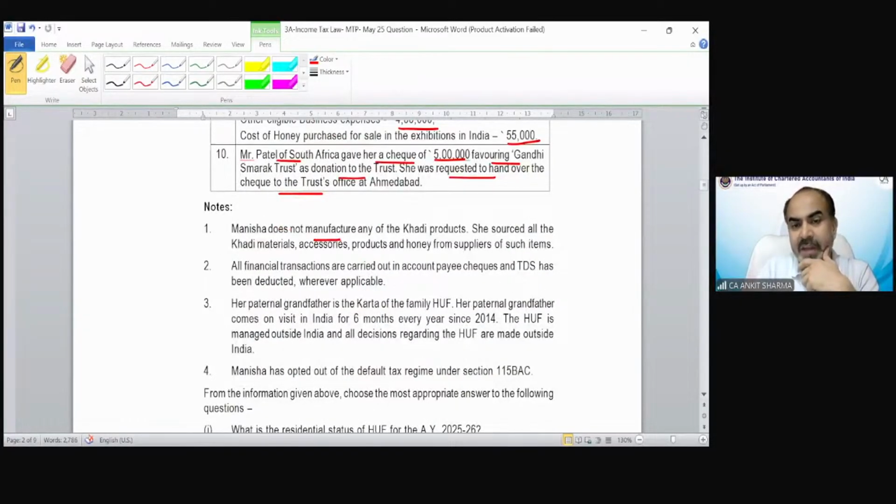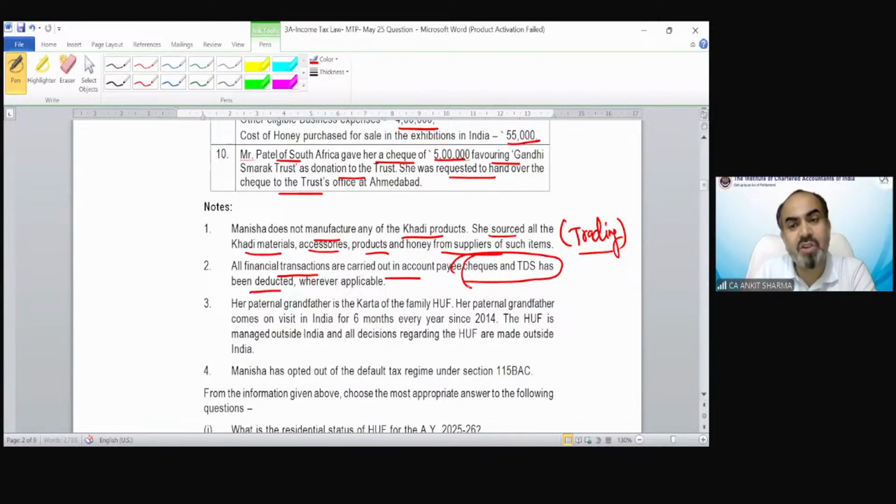Manisha does not manufacture any of the khadi products. She sources all the khadi material, accessories, products, and honey from suppliers. Technically, she is doing trading. She is purchasing it from India and selling it out. Okay. All financial transactions are carried out via account payee check, and TDS has been deducted wherever applicable.